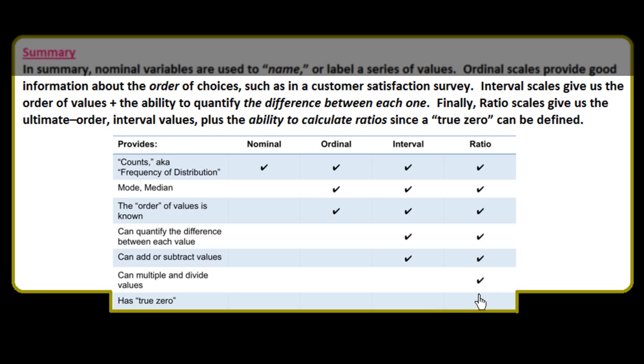So this was all about the measurement of statistics data with scales.